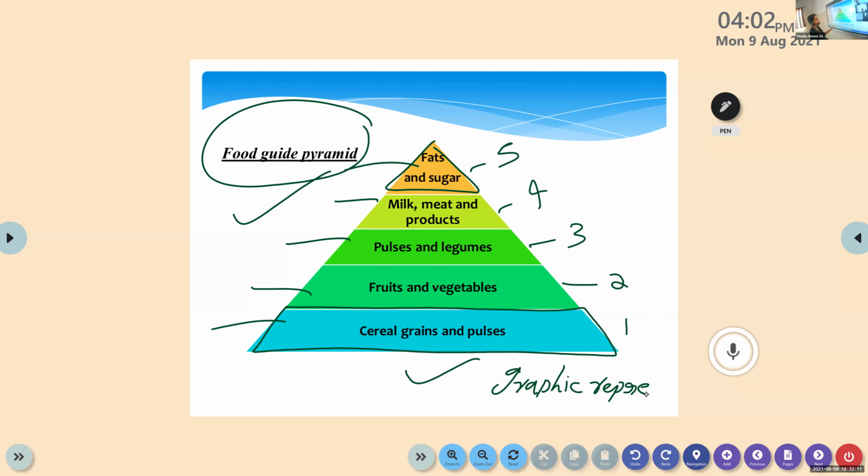And also look here, the size of each section represents the number of daily servings recommended. This is the biggest one, right? The largest one, the last one, cereals.